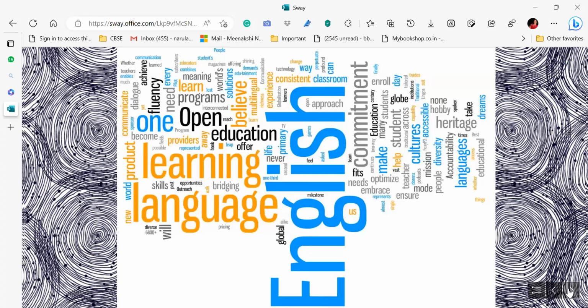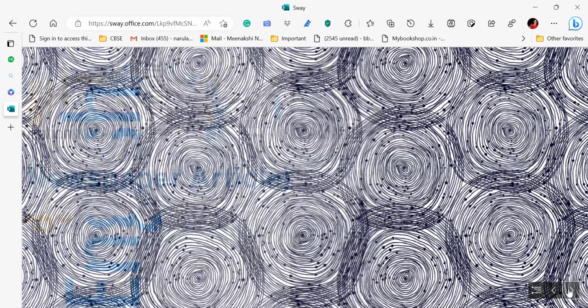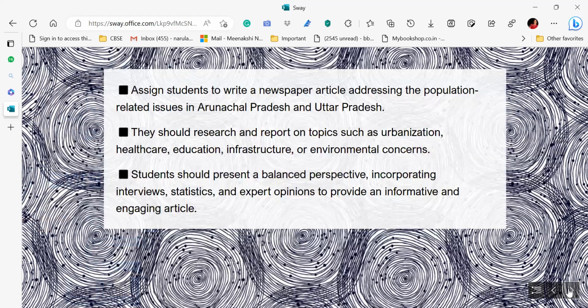Now if I talk about the queen of languages, English, in this I will share one or two activities with you. You can go beyond also. And the first one is a newspaper article. You may assign students to write a newspaper article addressing the population-related issues in Arunachal Pradesh and Uttar Pradesh. We are taking the base as population. So they are writing a newspaper article.